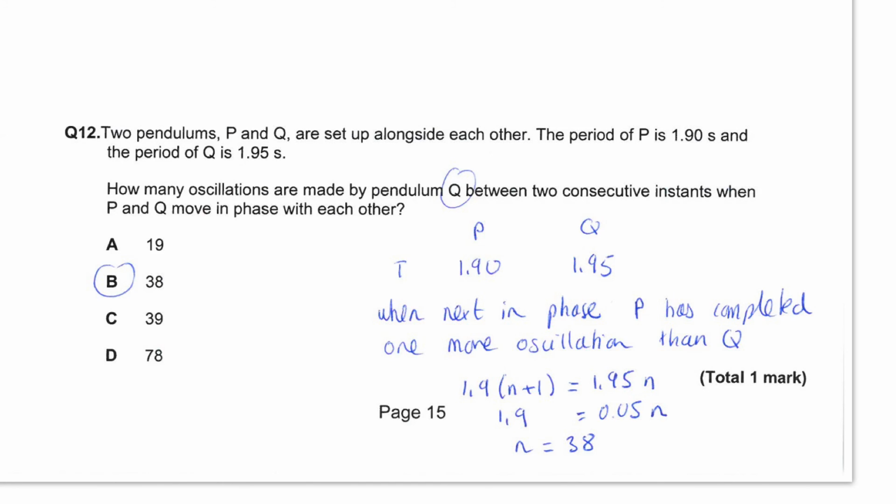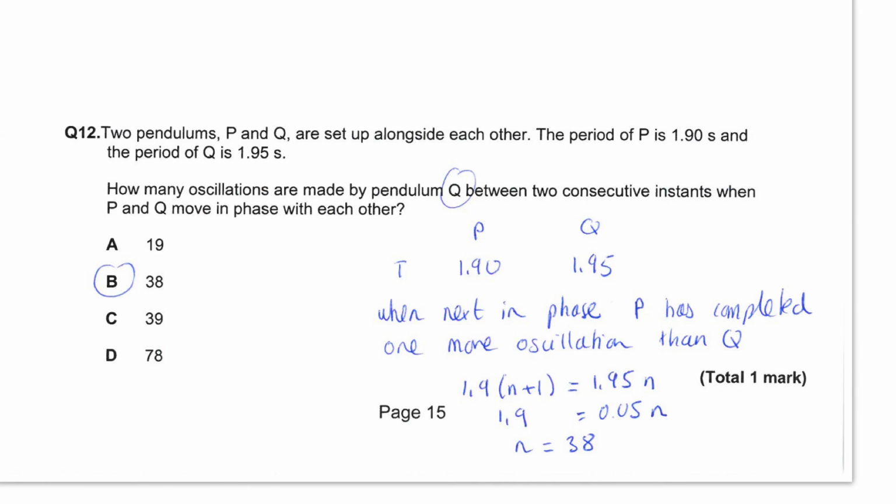Q's oscillations last for 1.95 seconds, whereas P's oscillations are only 1.9 seconds long. So these two times must be equal, and we can then process the algebra and solve to find n is 38.